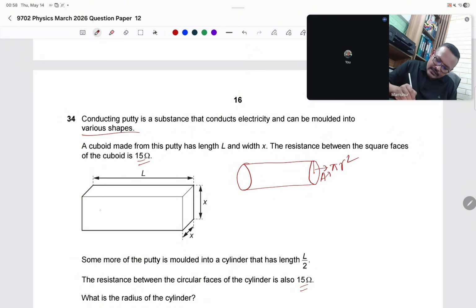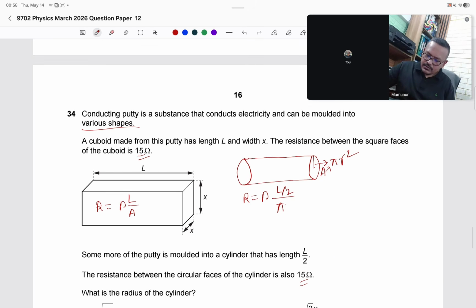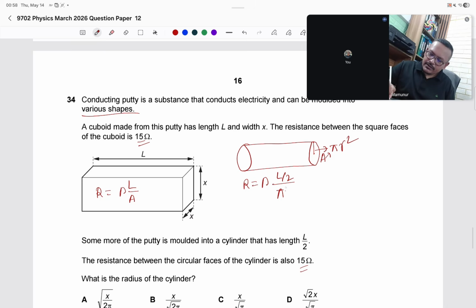Here resistance R equals rho L by A. Here L is a capital letter L. Here also R equals rho, same, L is L by 2, and area is pi r square. For the cuboid, the length is x.